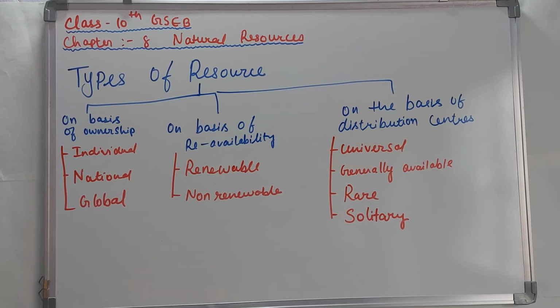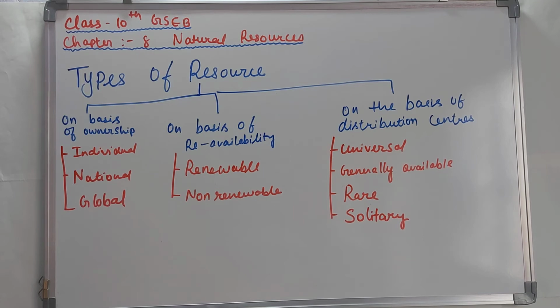These resources are mainly divided into three different parts. The first is on the basis of ownership, meaning under whose ownership the resources are. There are three types of ownership resources. The first is individual, a person who holds it individually. This type of resource is termed an individual resource. Examples are land, building, etc.